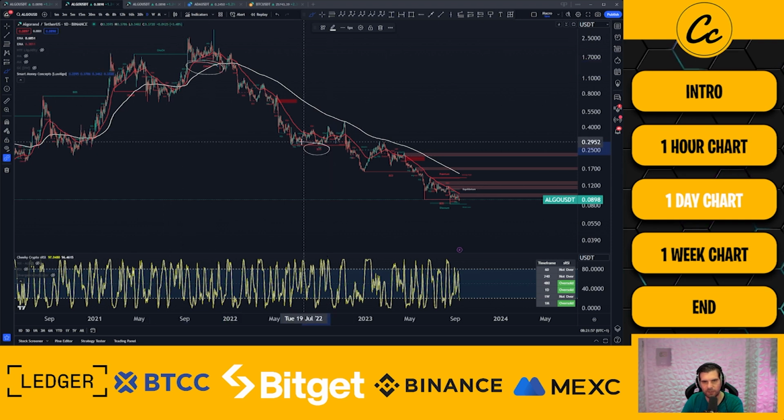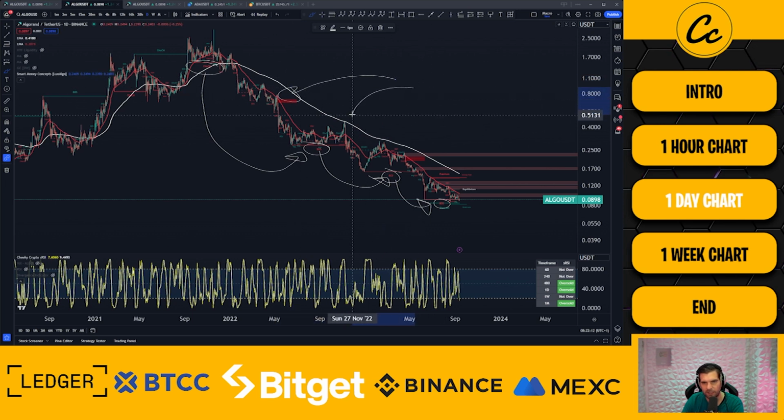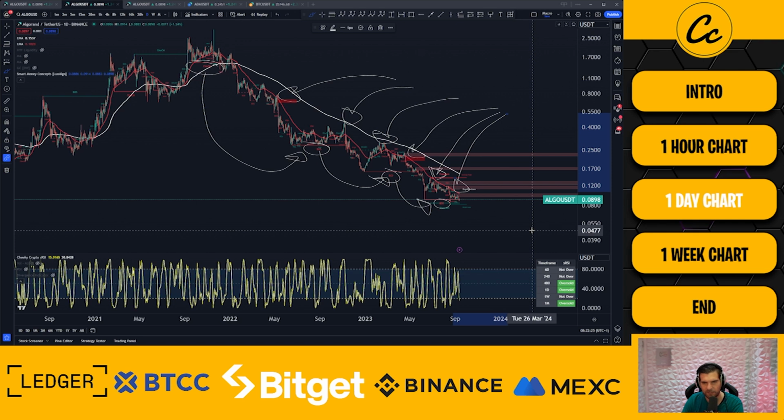So here we can see the change of character. We can then see we've got a break of structure to confirm it just over here. Okay, this then carried down into another break of structure. And then this most recently has broken down again into another break of structure. It is incredibly bearish, and it is below every time we get a touch point, as you can see on the 50 and 200 EMAs. No breaks have been seen here on this either. So although we might want to be really bullish on it, it unfortunately is in an incredibly bearish position, and it continues to set new bear market lows.